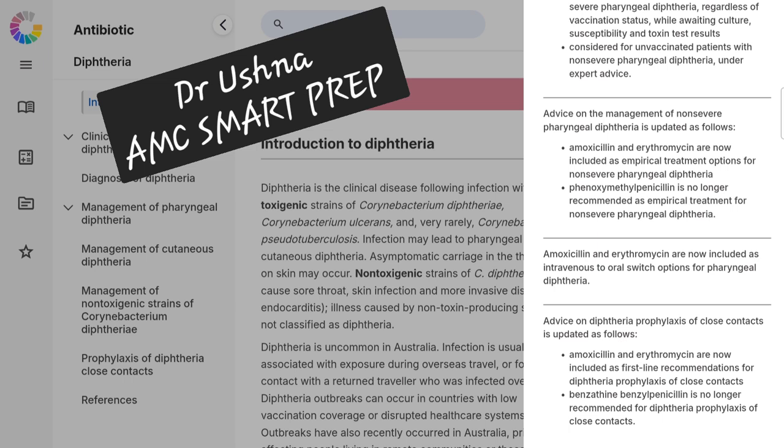So benzathine benzylpenicillin or phenoxymethylpenicillin is no longer recommended in the treatment of diphtheria. Now the new guidelines clearly mention that you need to give amoxicillin and erythromycin as the first line treatment and the contact prophylaxis.